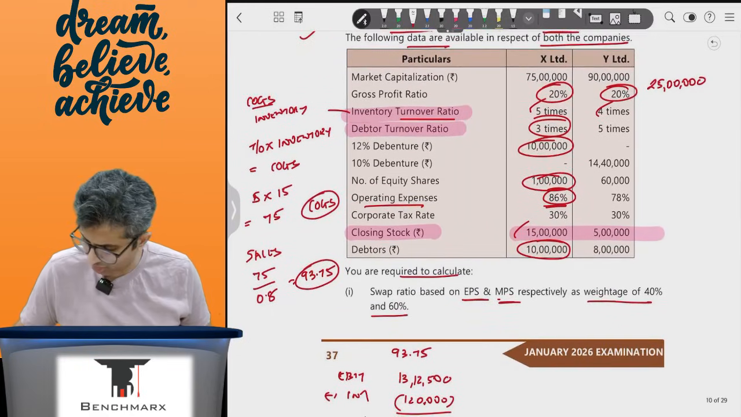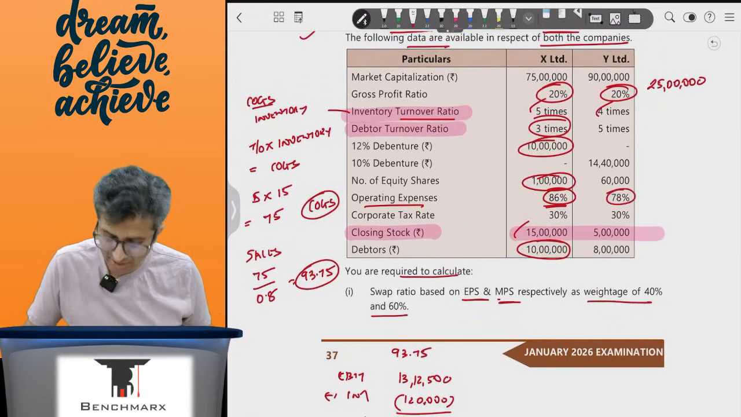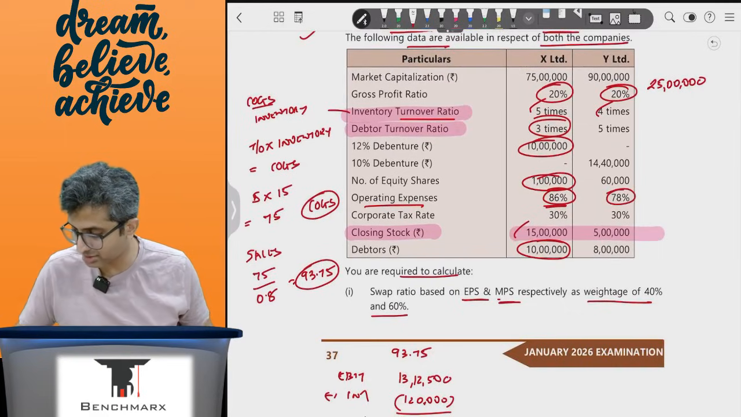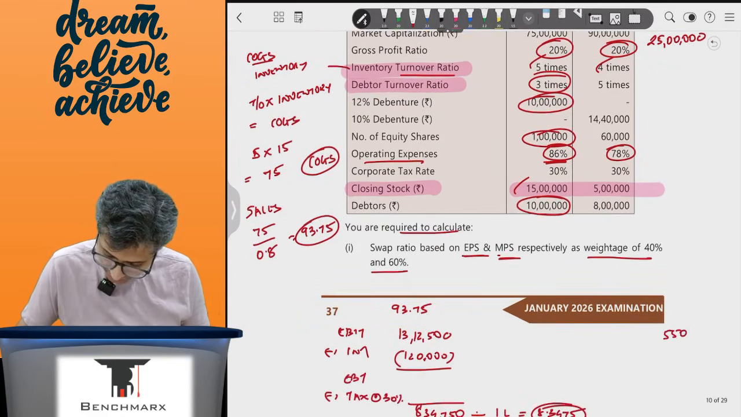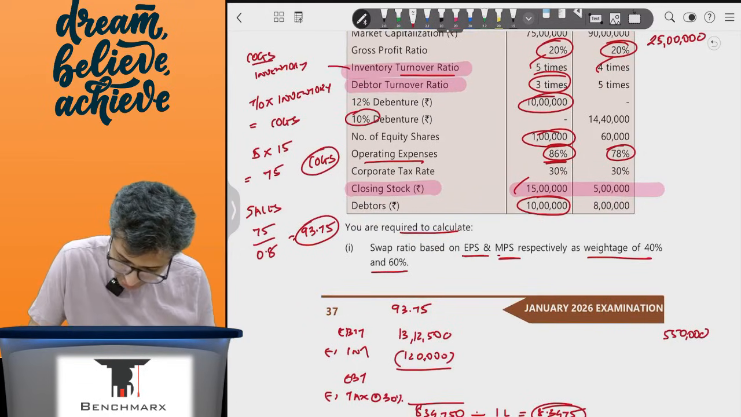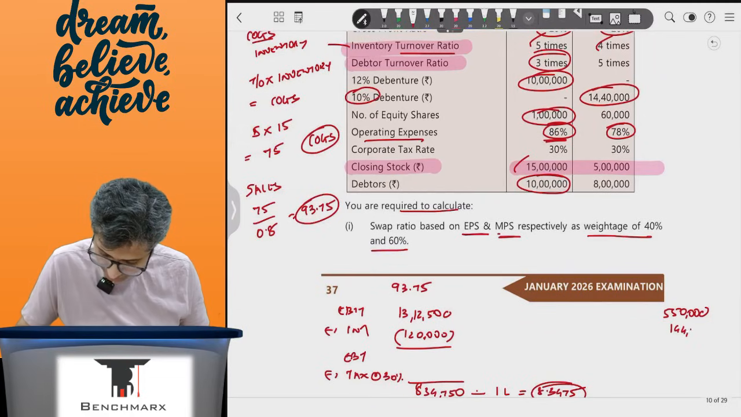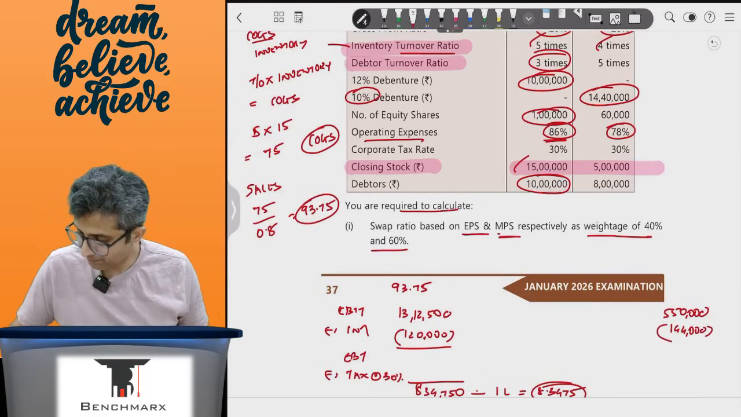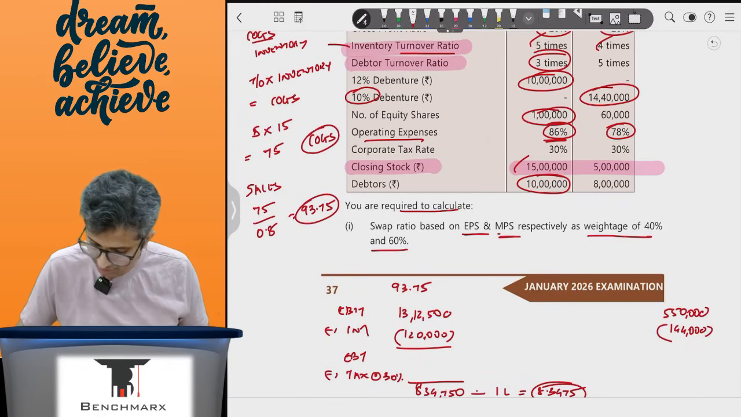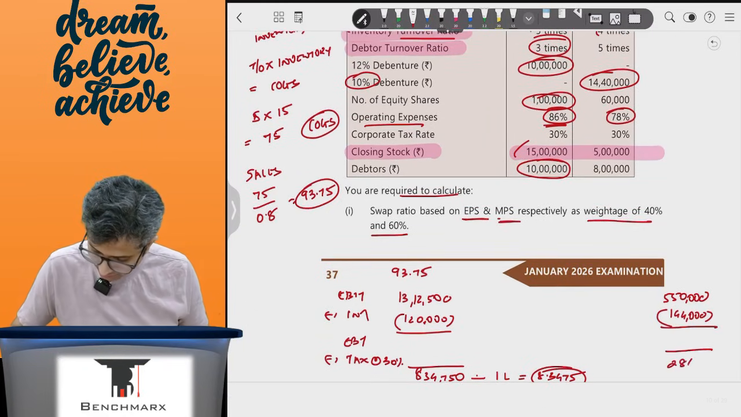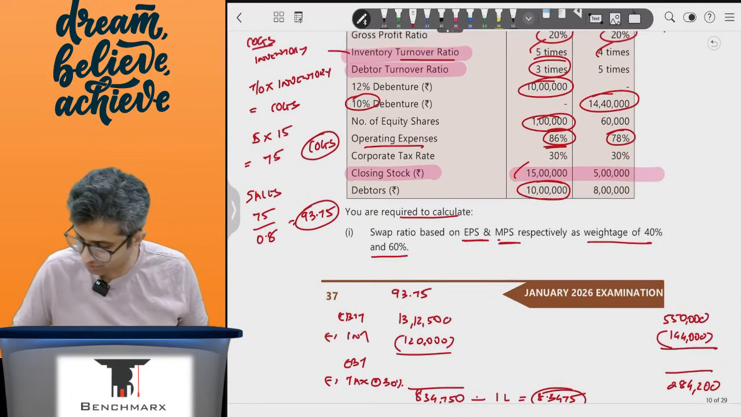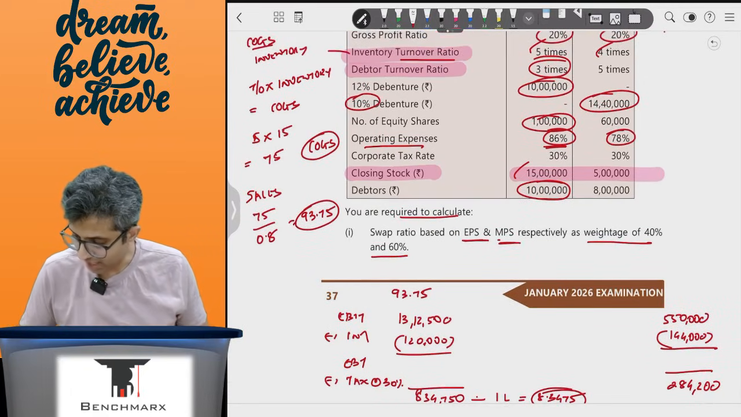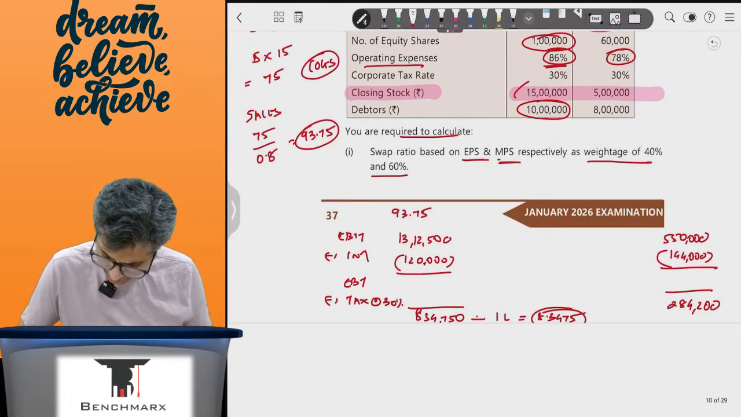If I look at the target, 25 lakhs into again 78% cost, which means 22% profit margin. So this is 5,50,000 of EBIT. From this, you will subtract 10% of 14,40,000. So this is 1,44,000 of interest, and from 1,44,000 minus 30%, this comes to 2,84,200. Divide this by 60,000, the number of shares, and hence 4.73 probably would be my EPS.